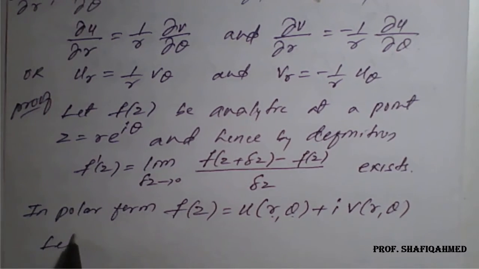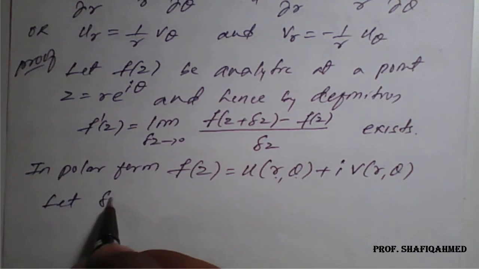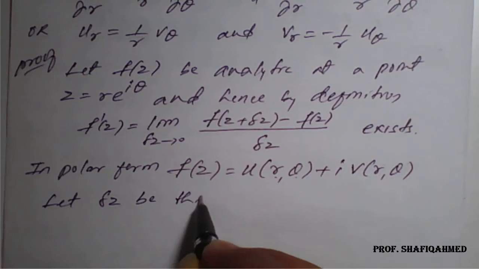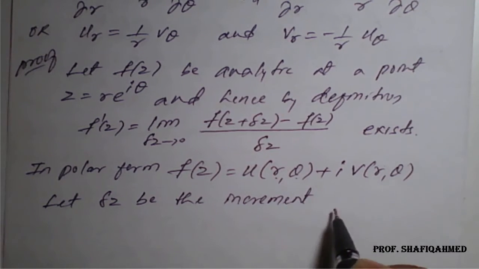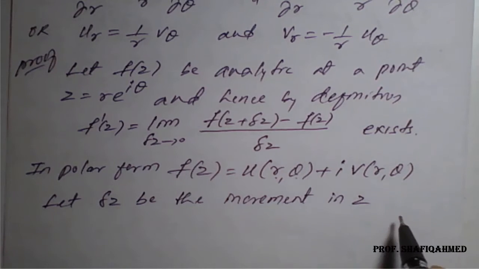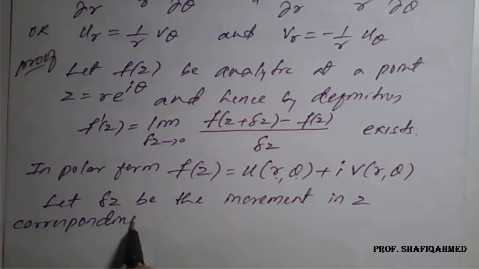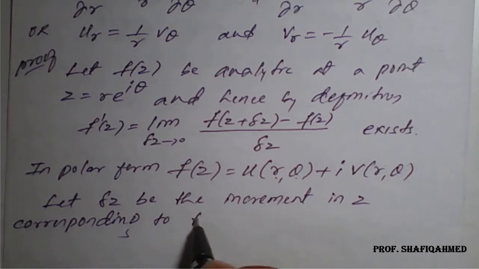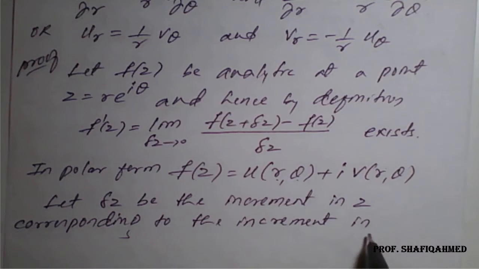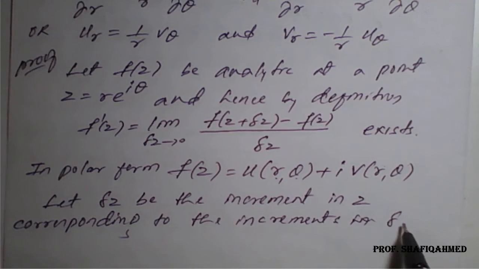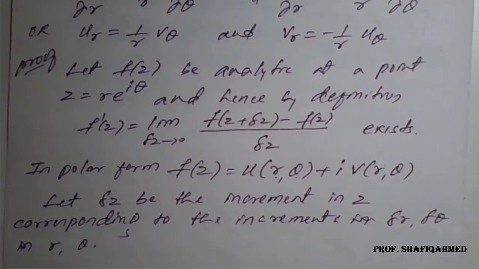So let delta z be the increment in z corresponding to the increments, that is delta r comma delta theta in r and theta form.